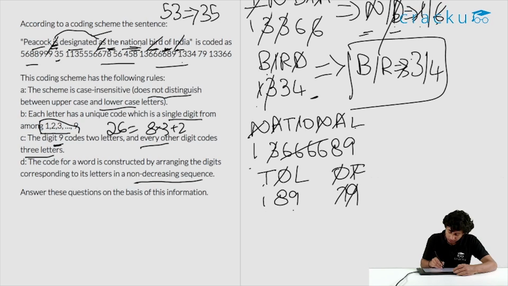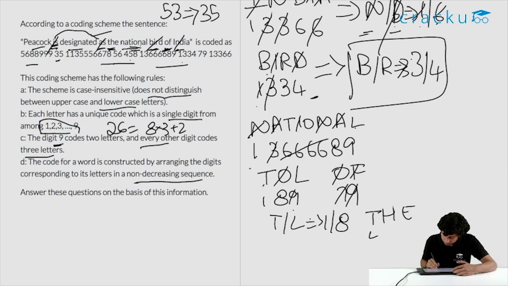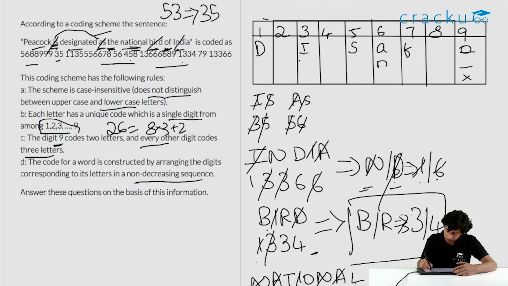After that, still there is a confusion between T and L. T or L is either 1 or 8. So let's take 'the'. 'The' is coded as 458. Only 8 is common among these two. So 8 is T here. This will raise another confusion that H or E is 4 or 5. So from this we have T is 8 and L is 1.